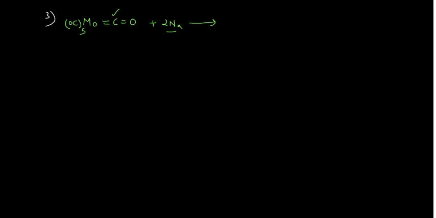This is something very, very important. And you know, when this will happen, one of the carbonyls will be knocked out from here. Why? Because carbonyl is a 2 electron donor and you are supplying 2 electrons. So in order to keep the 18 electron rule intact, you have to remove one of the carbonyls from there, okay. When you remove one of the carbonyls, then you will have this species, carbonyl 5 times, and then you are having your molybdenum, and of course 2 negative would be there because you have supplied 2 electrons over there. Of course you can write 2 Na positive somewhere, okay. So this is something very, very important.